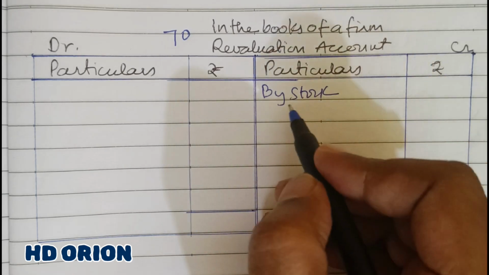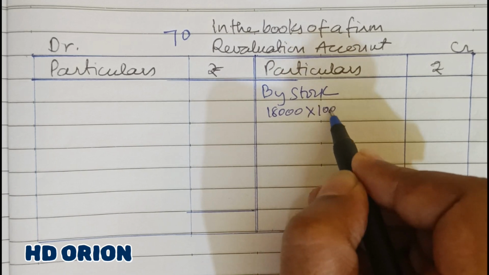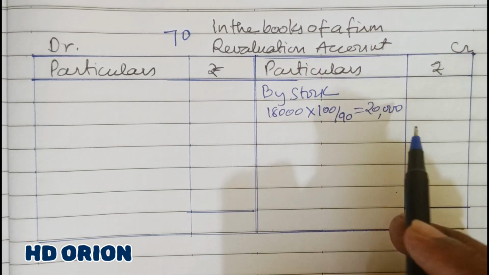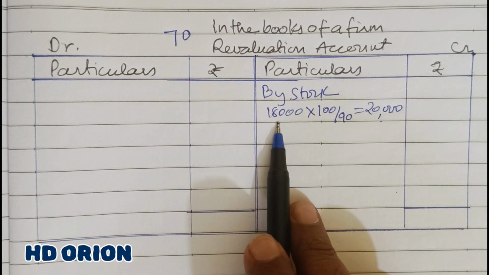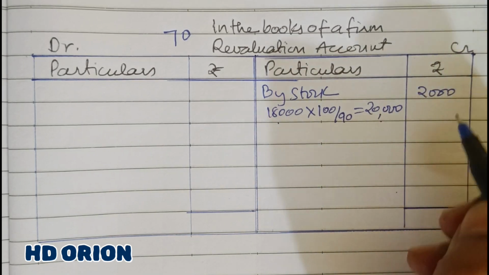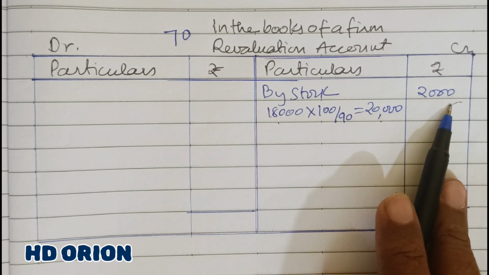So how will you calculate? 18,000 into 100 divided by 90. It is 20,000. Fine. Actually the value of stock is 20,000, but it is shown in the books at rupees 18,000. So we have to increase the value to normal, that is 20,000. So increasing by rupees 2,000.